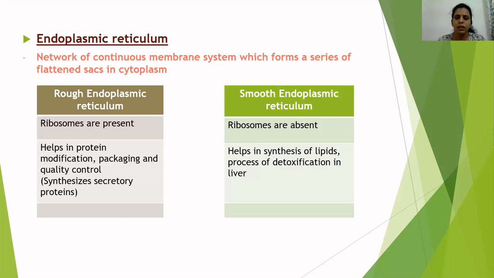Next is smooth endoplasmic reticulum. In smooth endoplasmic reticulum, ribosomes are absent, and it helps in synthesis of lipids and in the process of detoxification in the liver. You know that the liver plays a very important role in assimilation of food, and it also helps in the detoxification process in the body. So smooth endoplasmic reticulum also helps in detoxification in the liver.